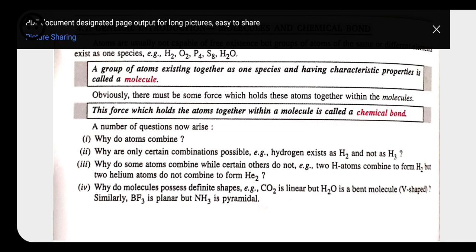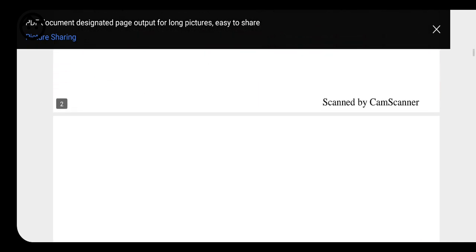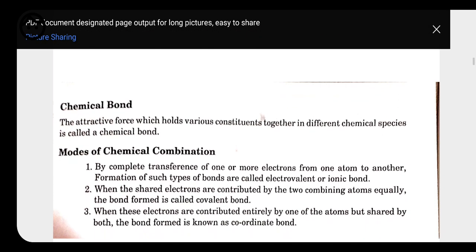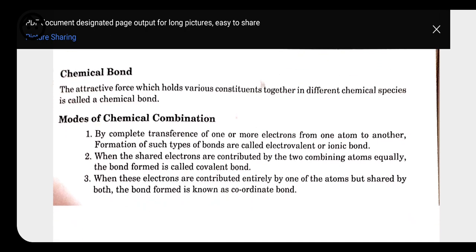To give answers to all these questions, many scientists came forward with new theories, and they put forward different theories from time to time. Not all the theories were accepted, but a few were accepted, and that was given by Kossel-Lewis, which is called the Kossel-Lewis approach.